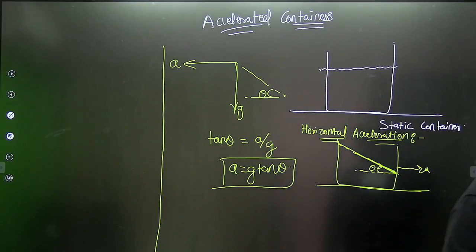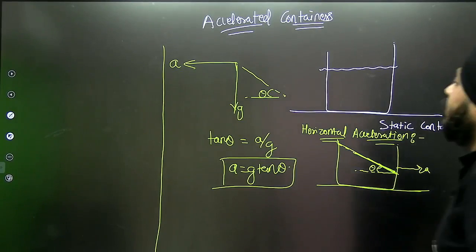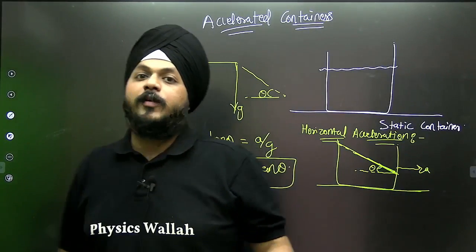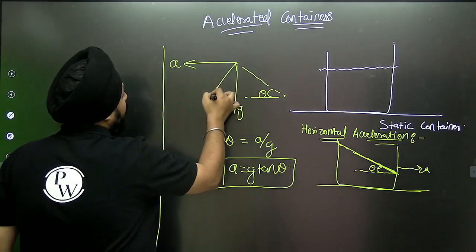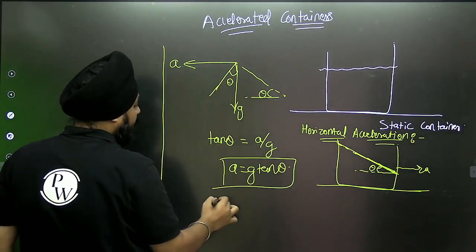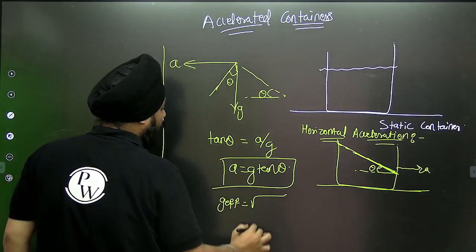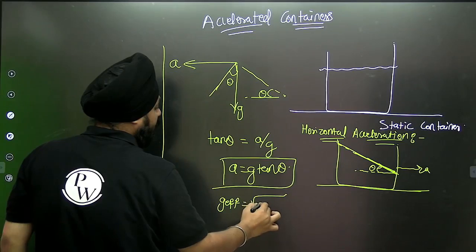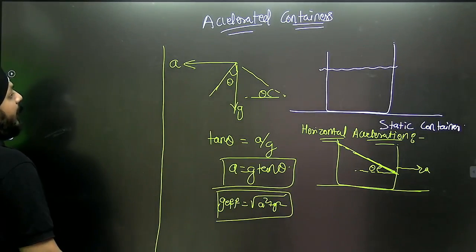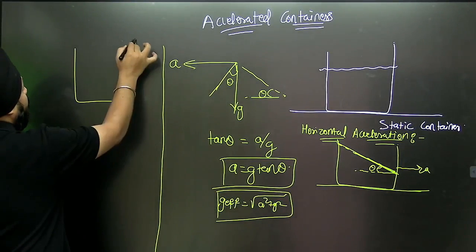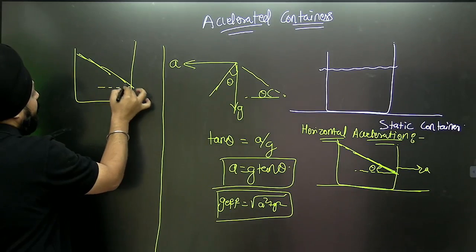So this is the horizontal acceleration of the container. Suppose you want to move it with some acceleration, what will be the effective acceleration? This is theta, and this will also be theta. g effective will be the square root of a squared plus g squared. This will be the situation when it is horizontally accelerated.